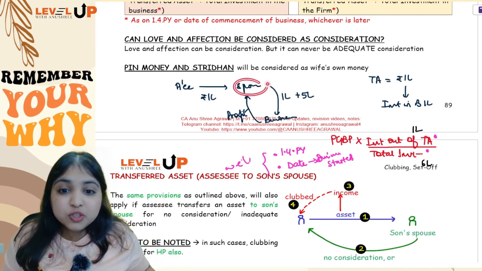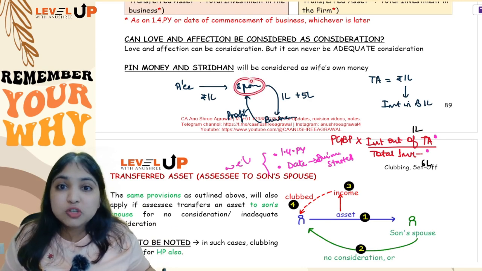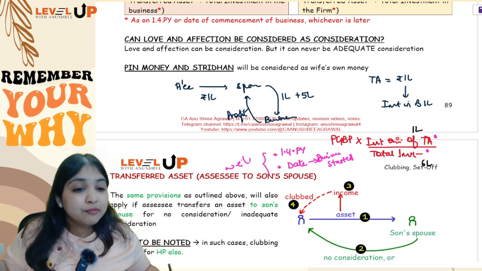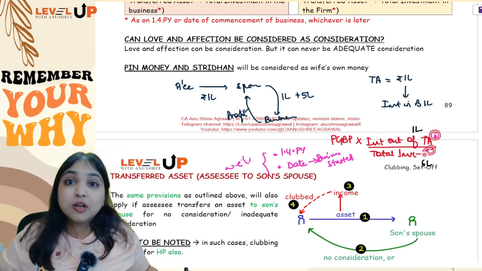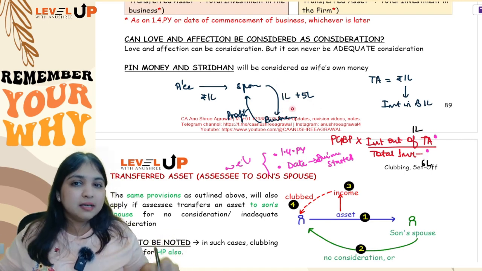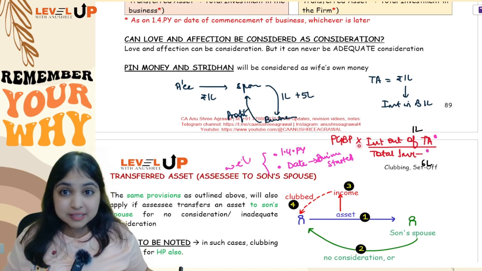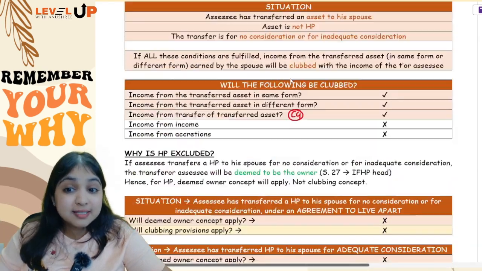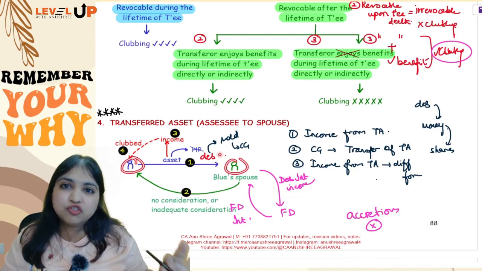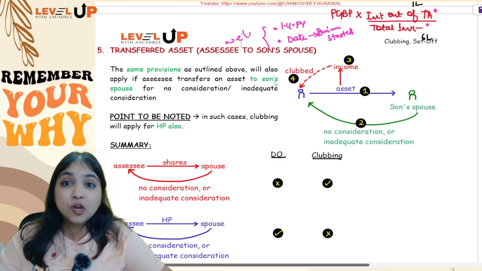From the firm, spouse will get share of profit also. That you will not club. From the capital contribution, the spouse will get interest on capital. That alone you will club. Again, same, proportionately only you will club. Even over there, numerator, denominator both will be on the 1st April of the previous year. But in case the investment happened in between the current year, then you will take the numerator and denominator on the date on which the investment was made in the business. Okay guys, so here, notice I am talking only about assessee and spouse, only about the husband-wife relationship. Okay, so this was your 4th adjustment guys, your most important adjustment in your clubbing chapter.